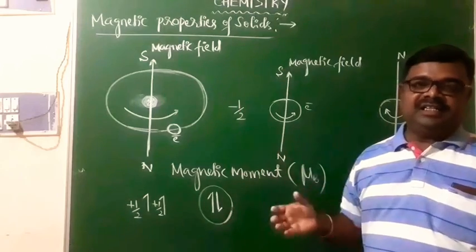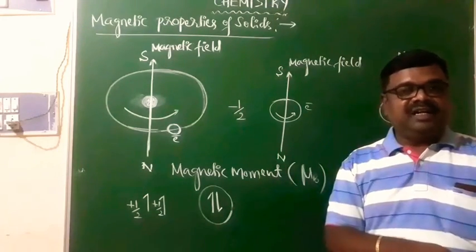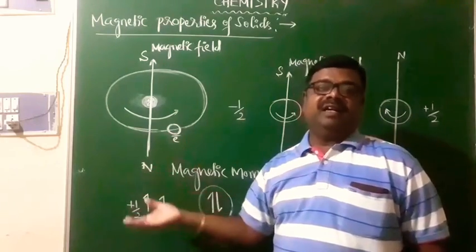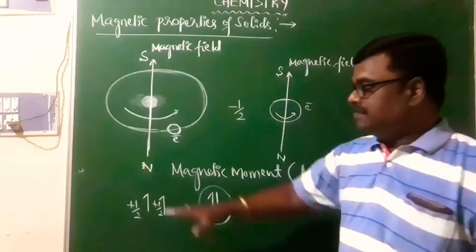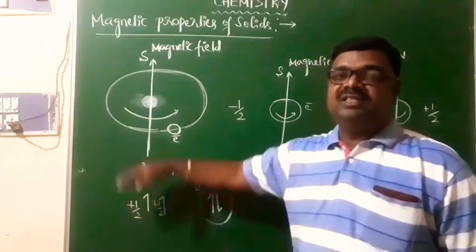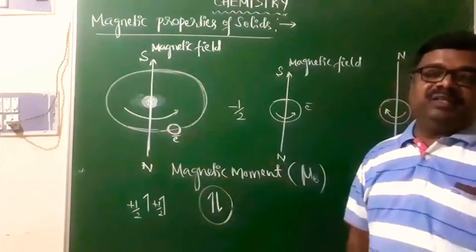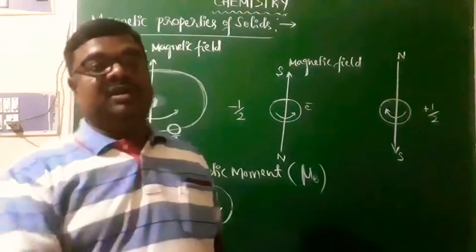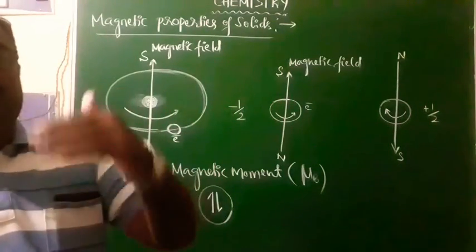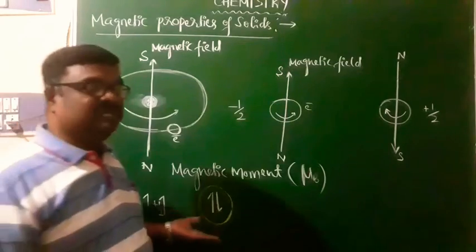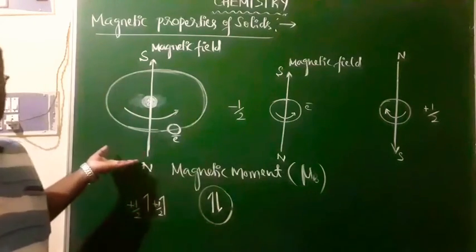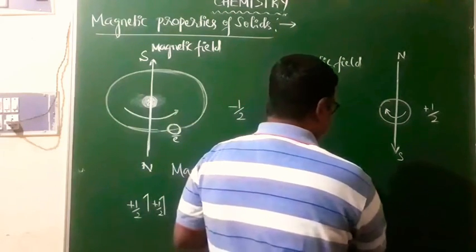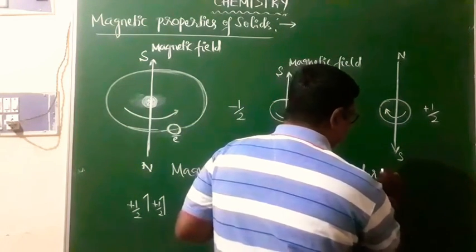In such cases, no magnetic field will be generated. But if the atom contains unpaired electrons, all the magnetic moments will be in the same direction. Then the magnetic moments will be added together, and of course the net magnetic moment will be increased. As I said, magnetic moment is measured in terms of one unit, called the Bohr magneton.